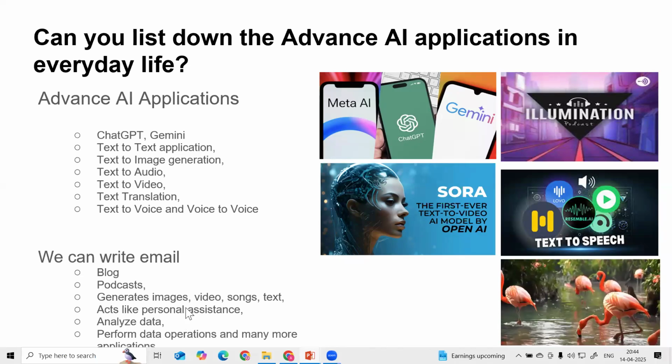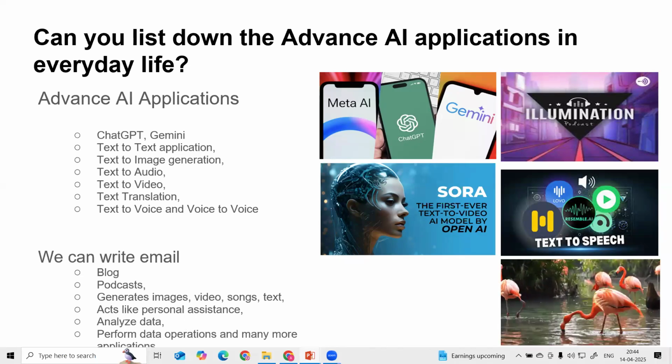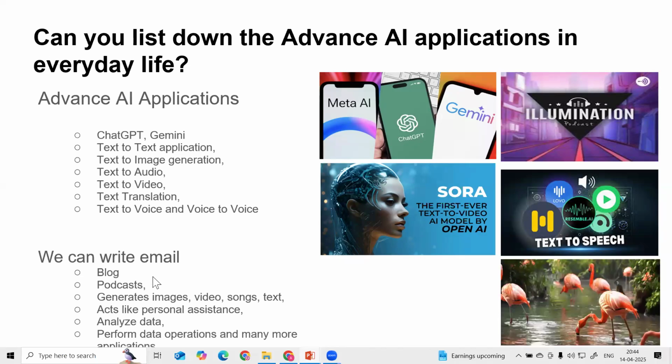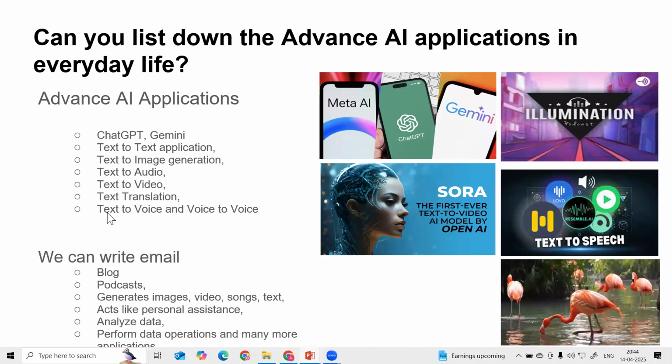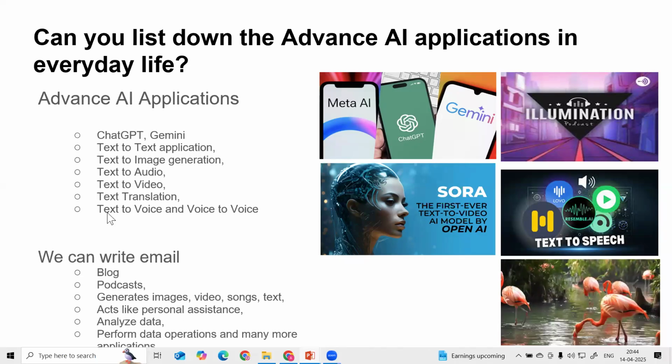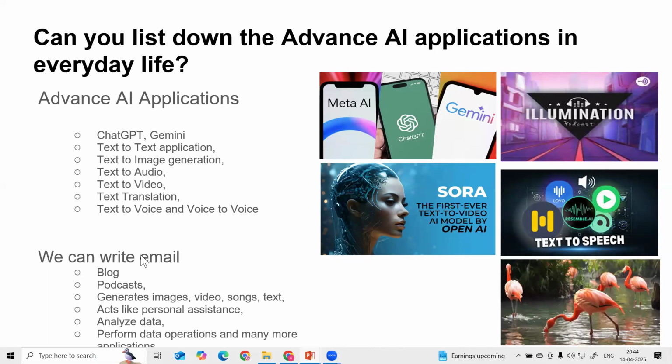Some are already there, and new applications are also coming out in the AI industry. We are going to see these in generative AI, how we can leverage these applications, and how we can build our own solutions on them.